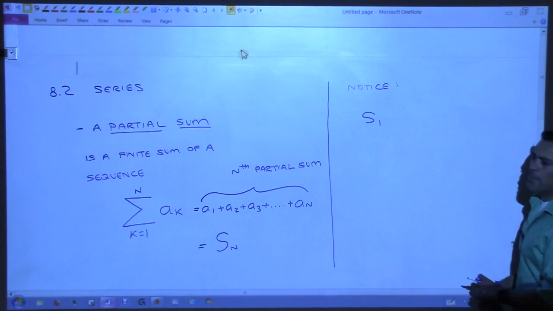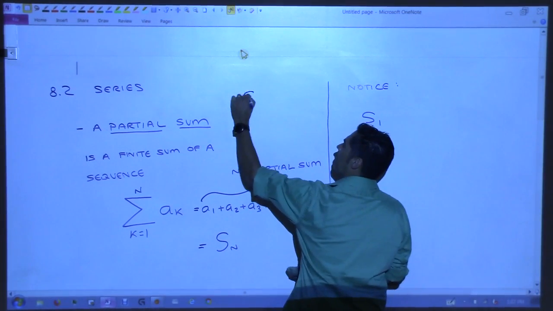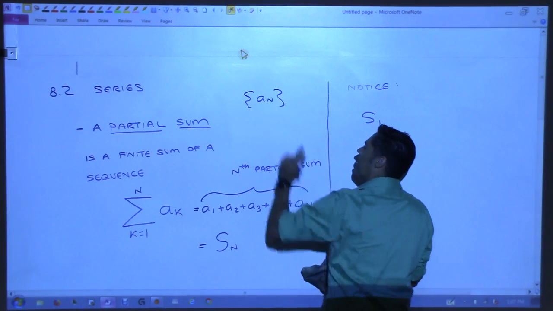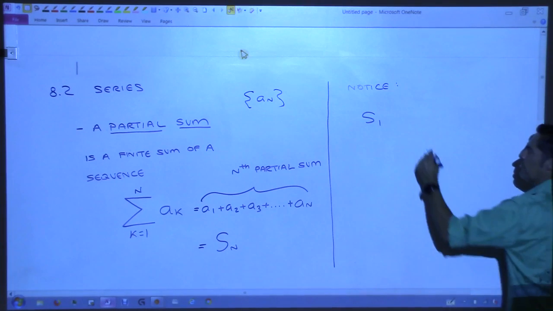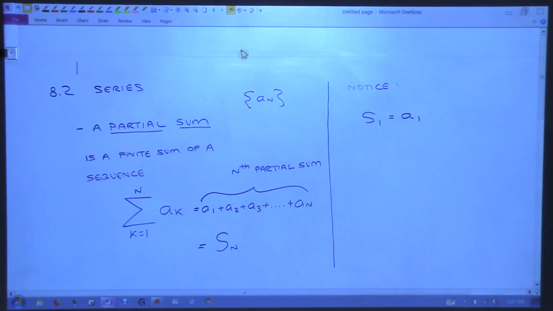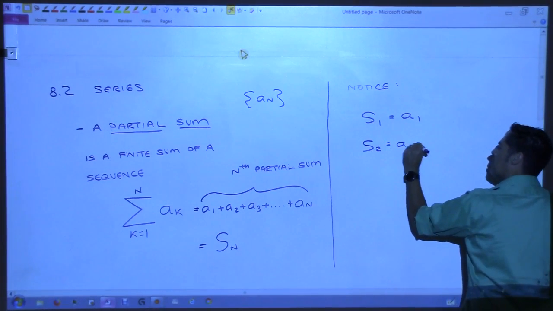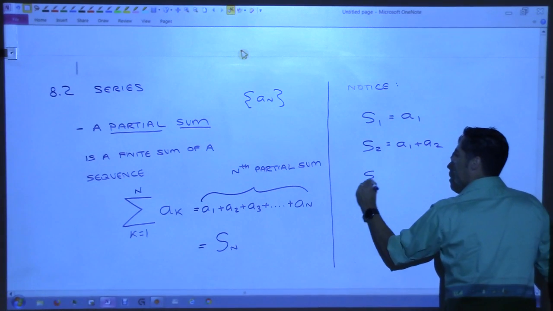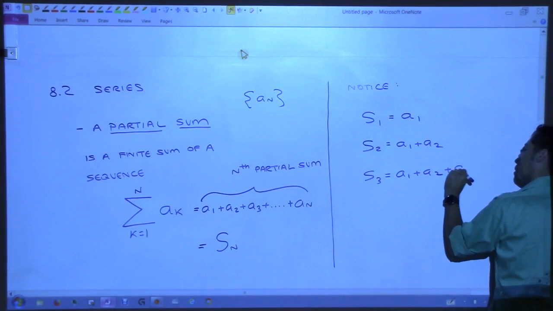So what would S of 1 be? If somebody gave us a sequence, remember, our sequence here is a sub n. If somebody said, hey, find the first partial sum, what is that equal to? A sub 1. That's all it is, right? Then what would S sub 2 be? A sub 1 plus A sub 2, right? S sub 3? A sub 1 plus A sub 2 plus A sub 3, right?